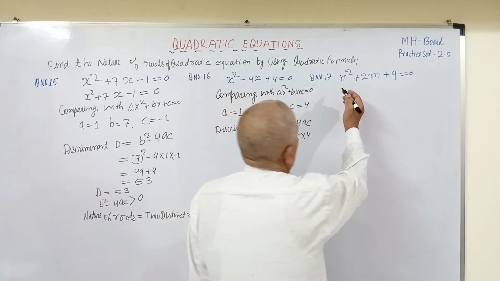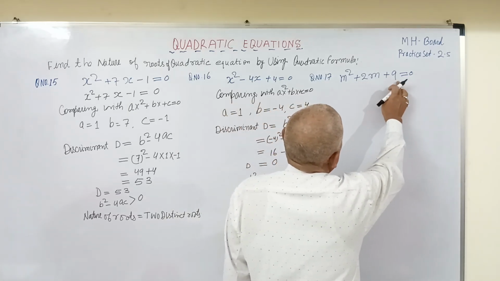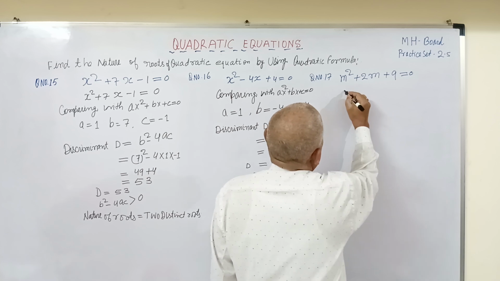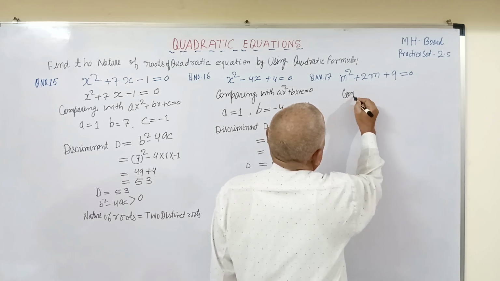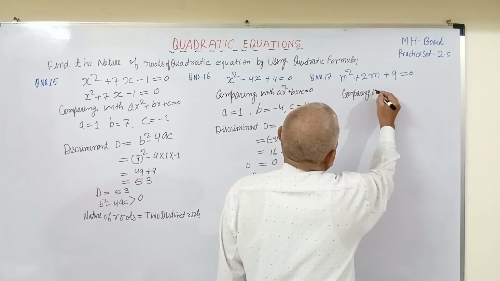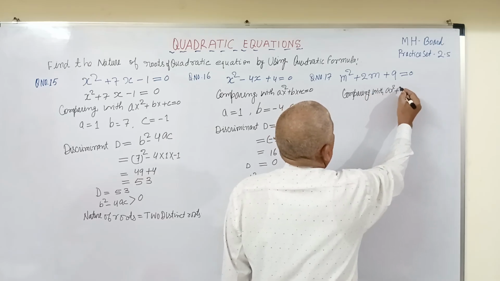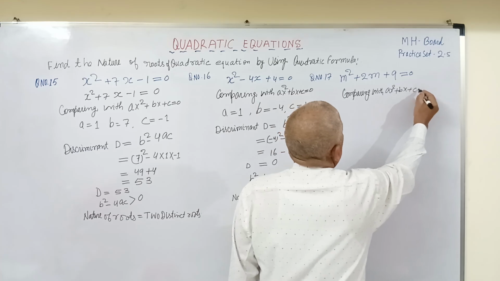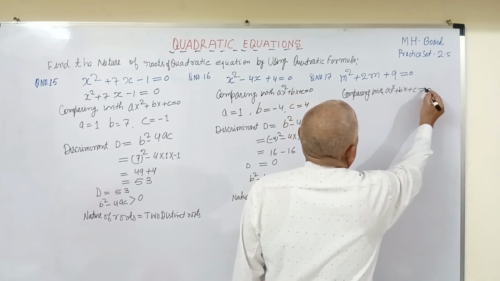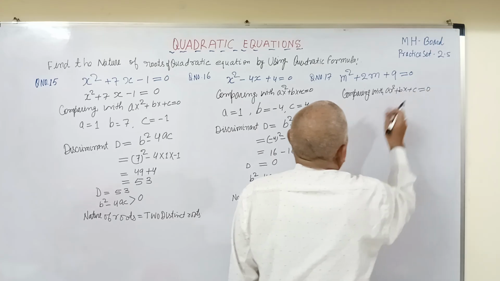Now the third question is m square plus 2m plus 9 equals to 0. Comparing with ax square plus bx plus c equals to 0. It will be compared with this standard form of equation.